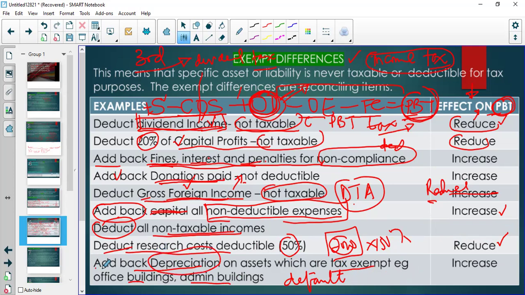So we have to add back that depreciation. Right. So everything that I gave you here, dividend income, fines, donations, foreign income, depreciation on office or admin buildings, even if the examiner doesn't mention to you that this is non-deductible, this is non-taxable, those are default.